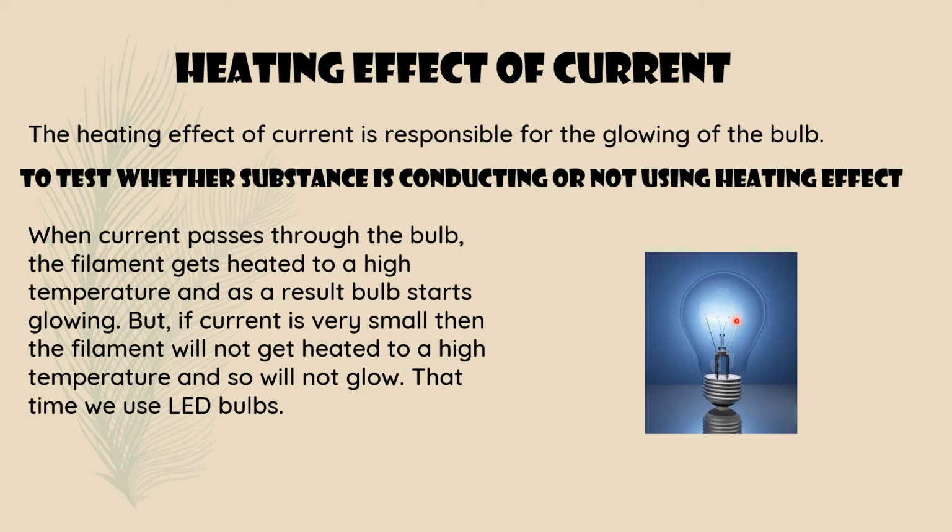Because of this heating effect of current, the filament inside the bulb gets heated to a high temperature and starts glowing. When we touch this part, we also feel the hotness. So that is called heating effect of current. When electricity is passed through a wire, heat is produced.